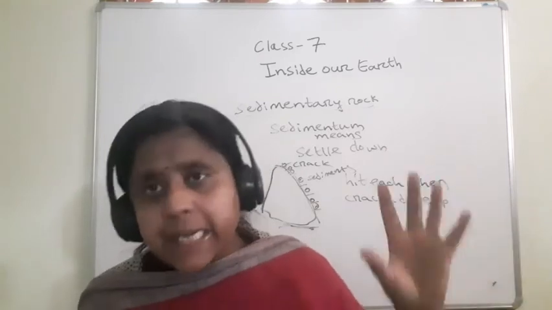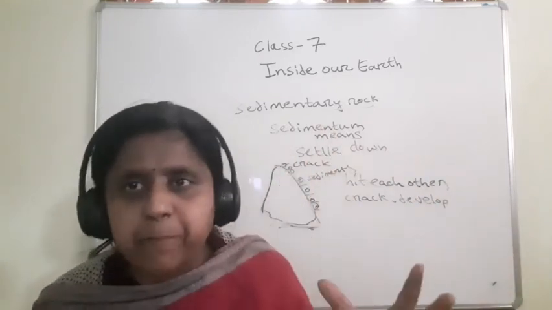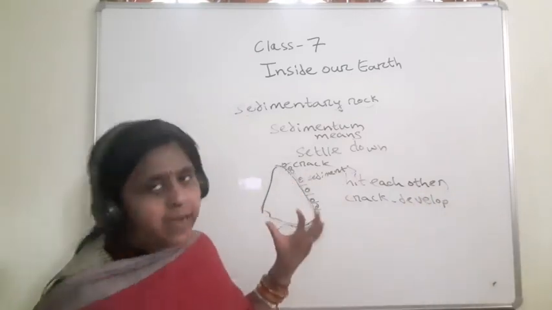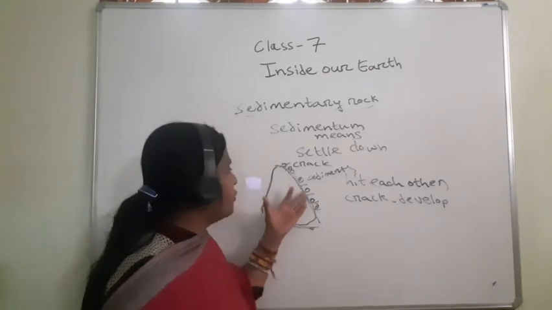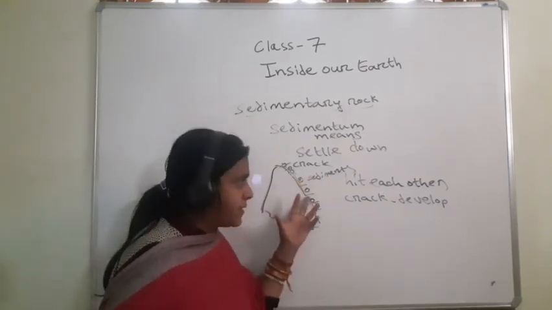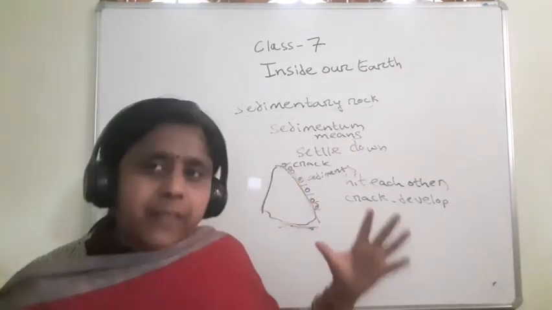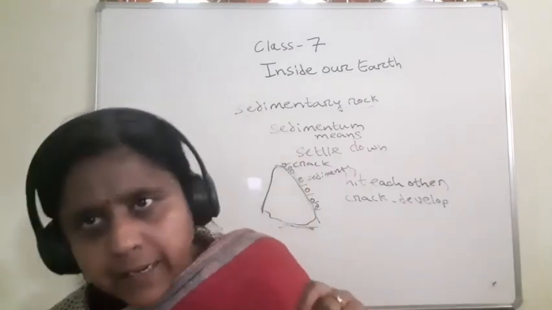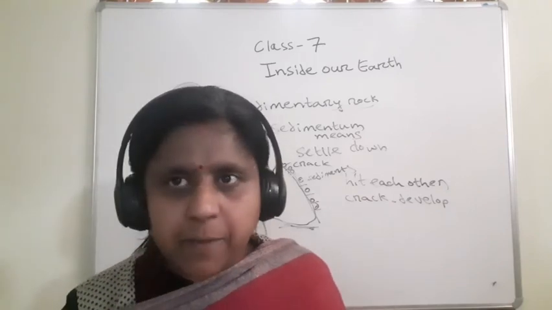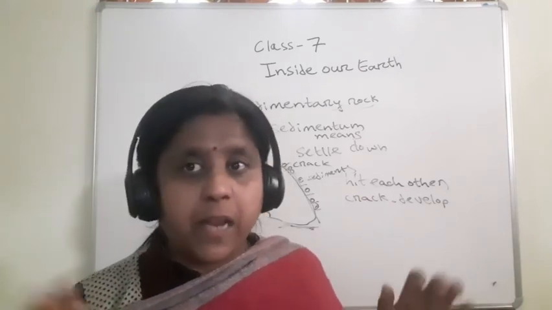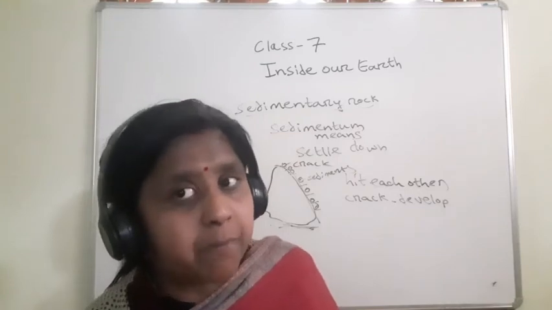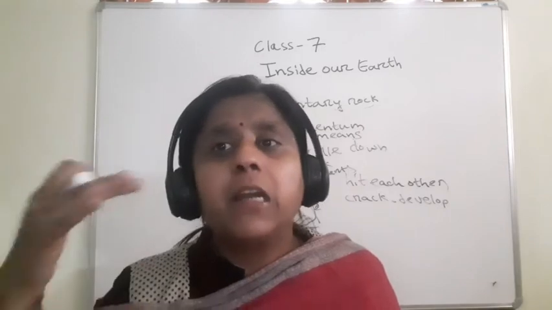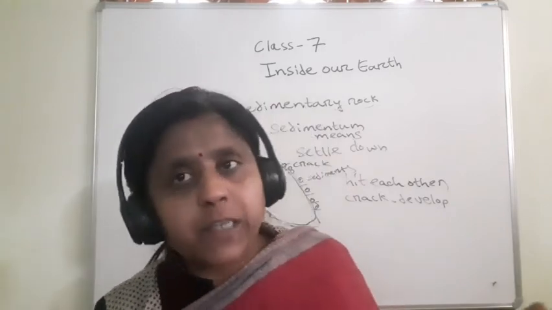In the igneous rock, children, due to high temperature, the crack developed in the rock. And as the crack developed, it broke into sediments. Then sometimes the rocks hit each other. Why? Inside our earth there is molten magma. It moves in a circular manner, and as it moves, it helps to move the lithospheric plates.